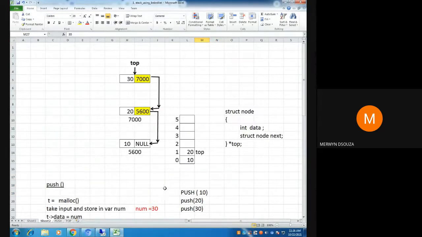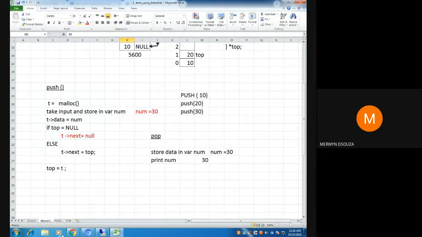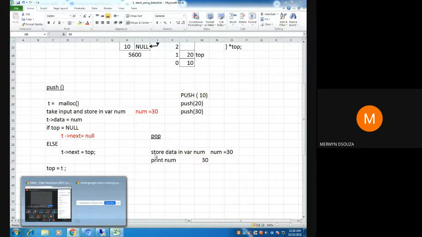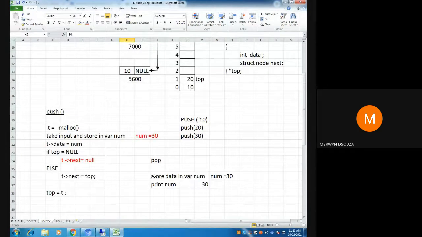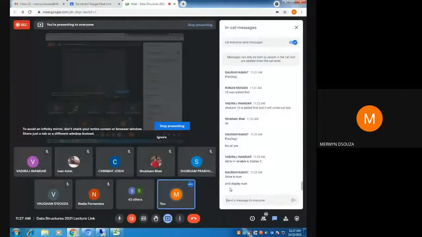After that, once you have deleted this, what will be the next step? I have now removed this data. I have not removed it, meaning I have stored that data in the variable now, and I have printed that 30 is getting popped. Then what will be my next step?